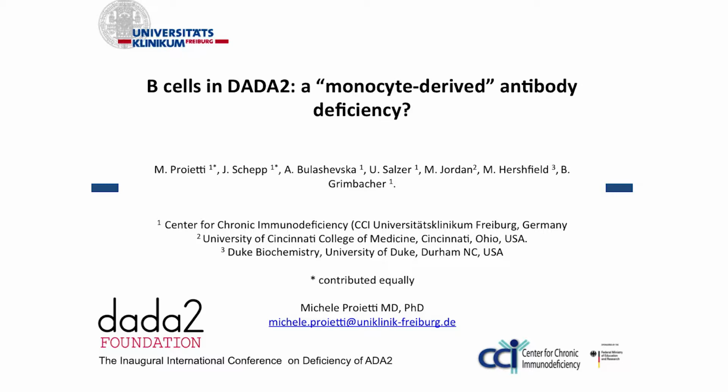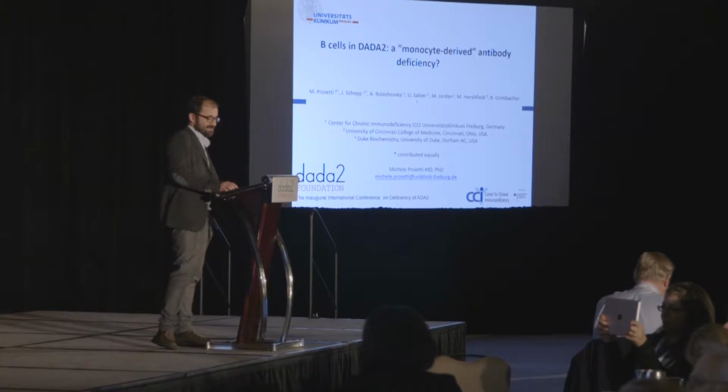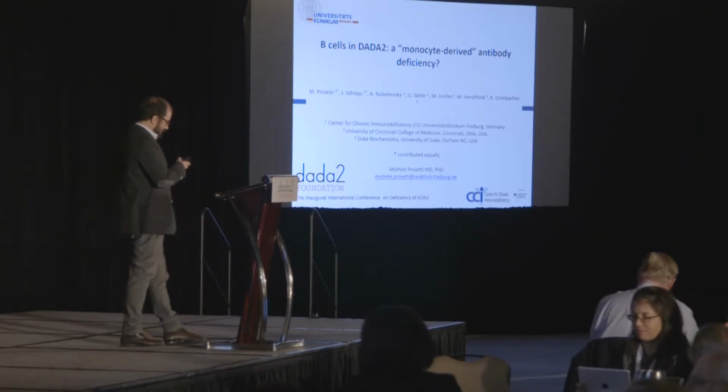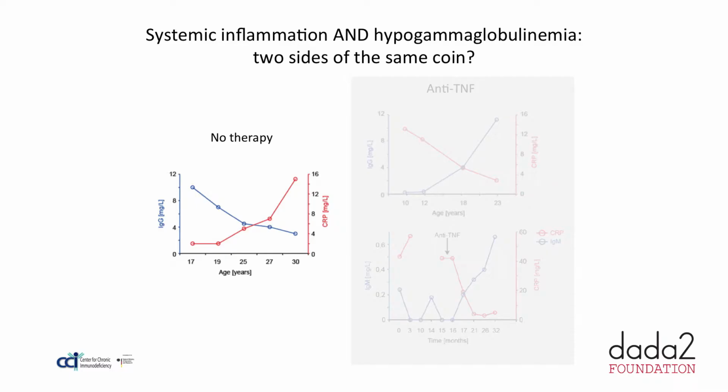You have just heard from Joanna that inflammation on one side and immunodeficiency, the B-cell phenotype, on the other side, are somehow two clinical aspects characteristic of ADA2 deficiency.